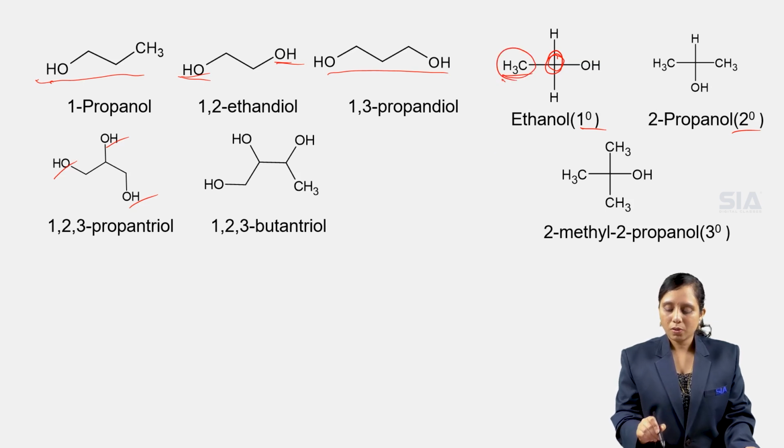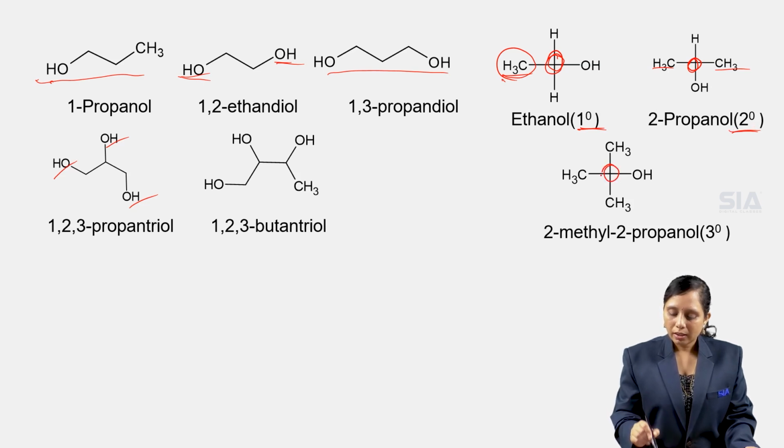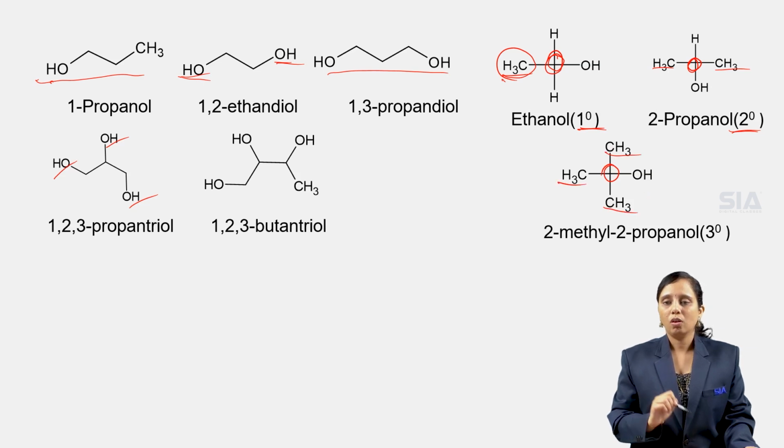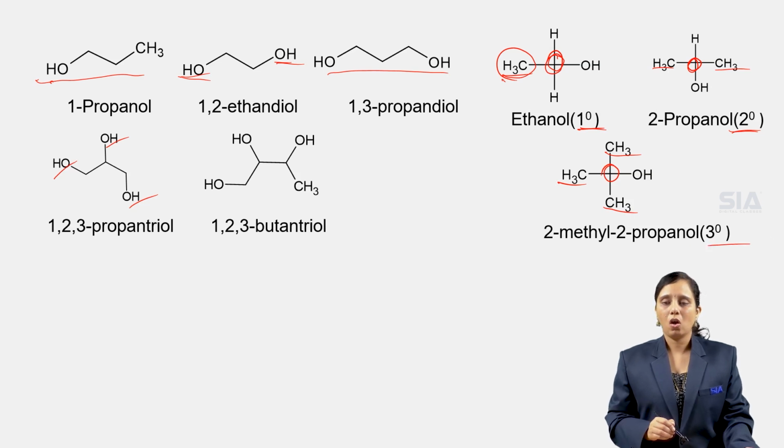Such compounds are called primary alcohols, like ethanol. Now here, in this compound, the functional group carbon is attached to 2 other carbons. Hence, it is secondary. Whereas here, we have 3 alkyl groups attached to the functional group carbon. Hence, this is a tertiary alcohol.